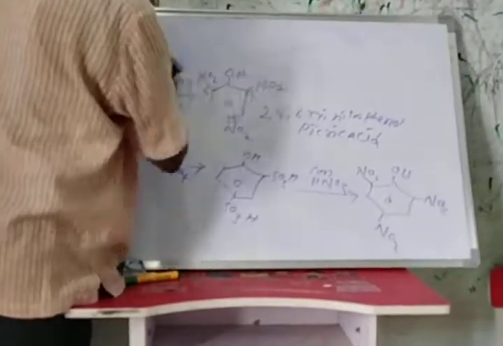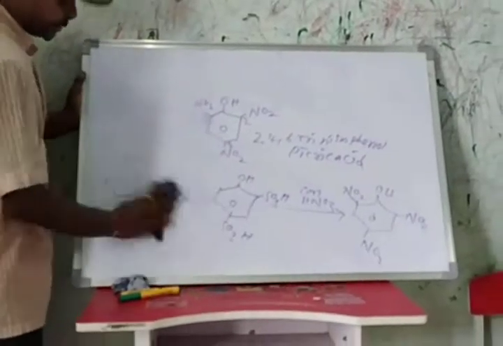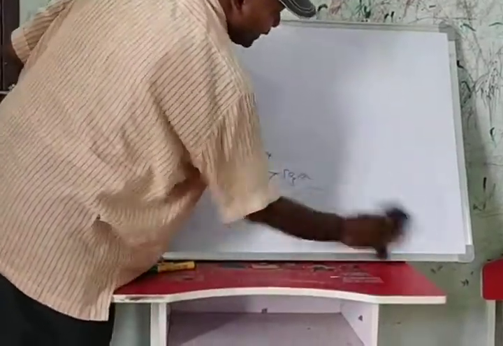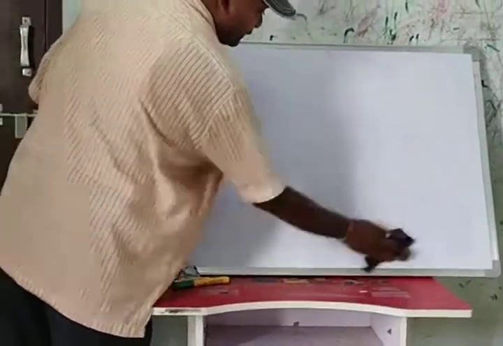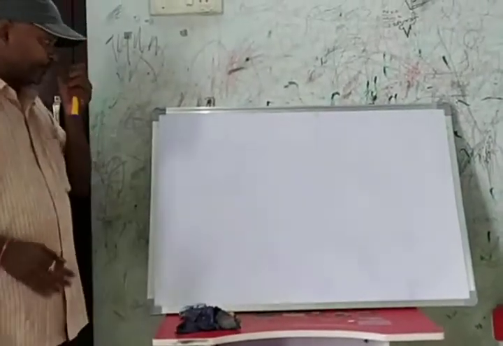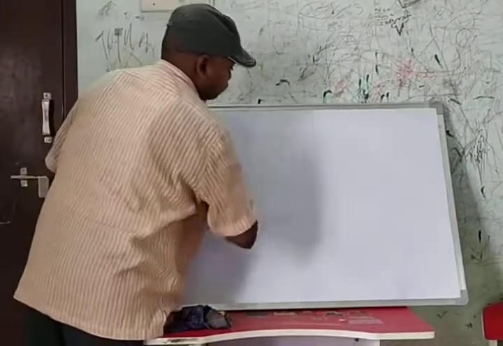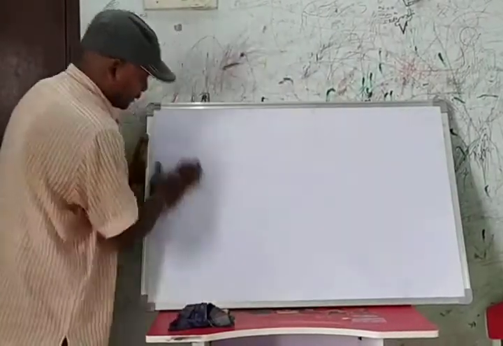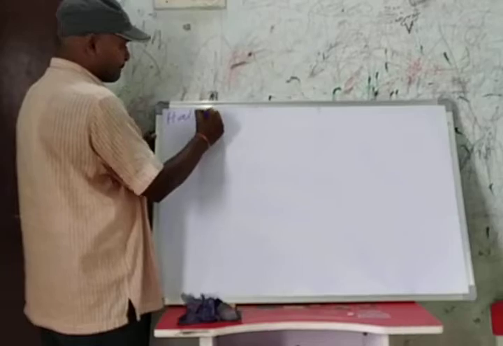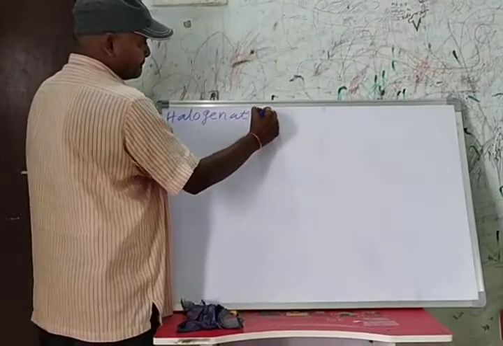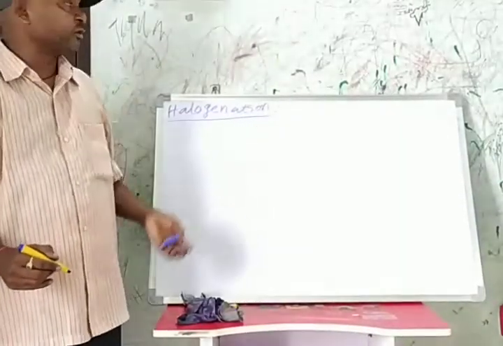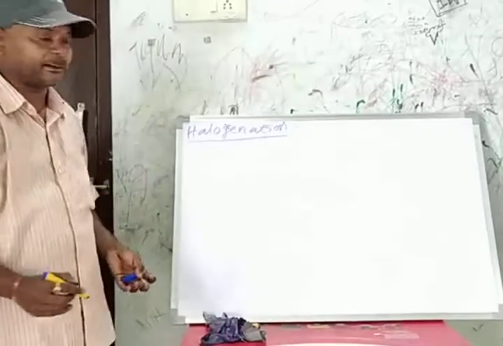Halogenation means substitution or introduction of halogen on benzene or phenol. In most of the cases here we are using bromination.